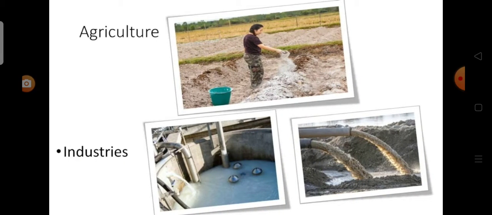Next one is agriculture. Acidic soil is not suitable for plant growth. So farmers add lime fertilizers such as powdered lime, limestone or ashes of burnt wood to the soil to neutralize the acidity. Industries: effluents from the industries contain acids such as sulfuric acid. It is treated by adding lime to neutralize it before it is discharged into the rivers and streams.